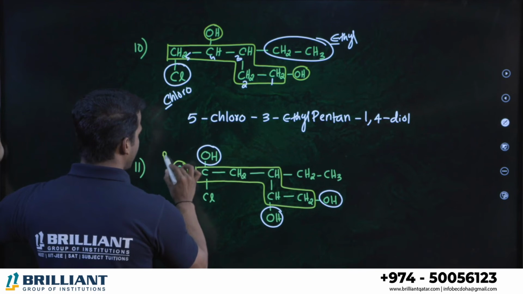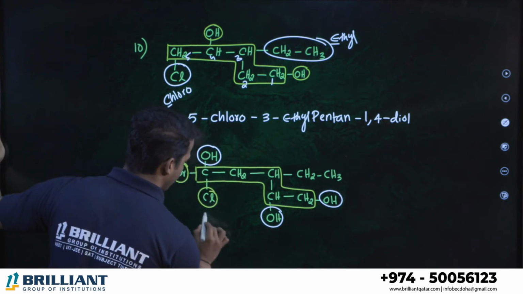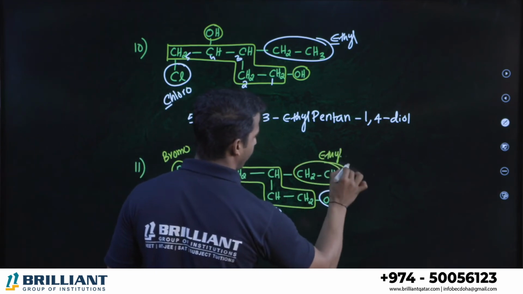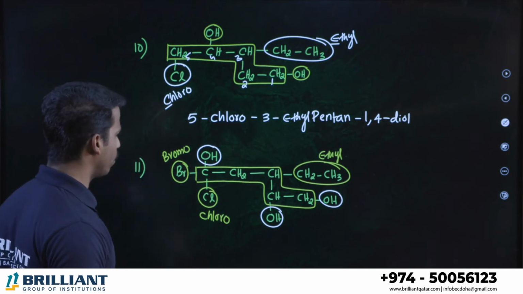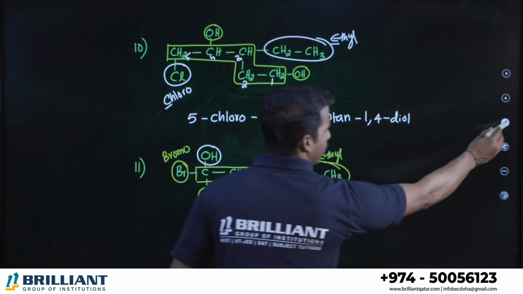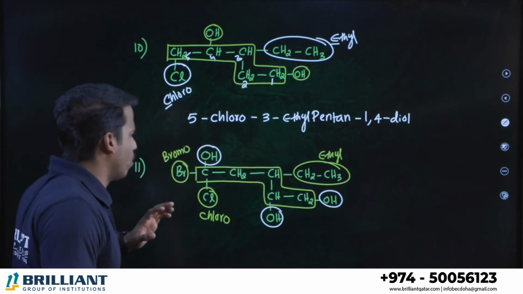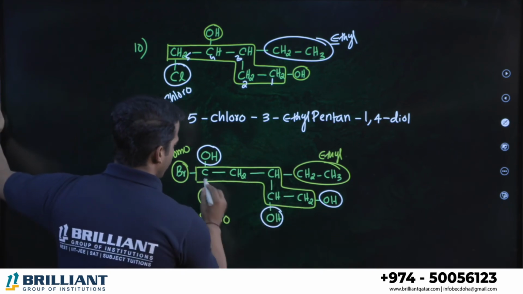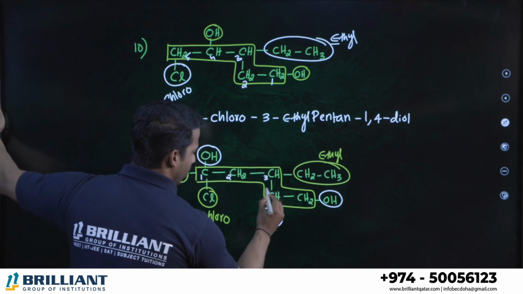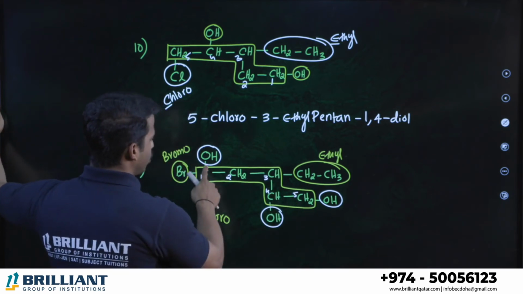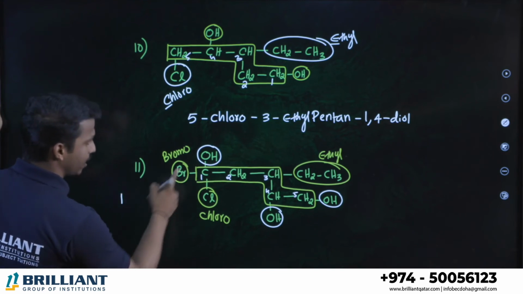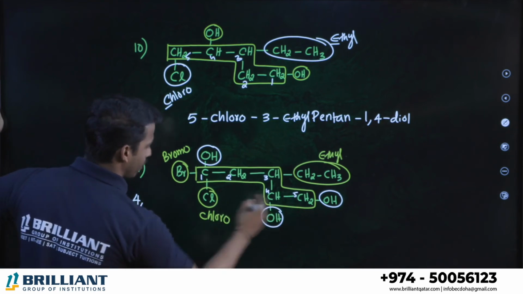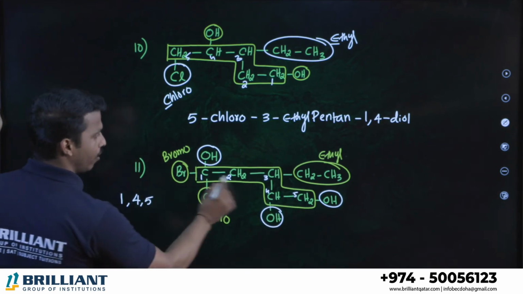So what does Br represent? Bromo. What does chlorine represent? Chloro. What does CH3CH2 represent? Ethyl. Okay, fine. Let's go for the name, dear all. What's the name? We have to number the parent chain, right? Okay, let's number. The alcohol should get the lowest number. If you start from left to right, 1, 2, 3, 4, 5. In which positions is the alcohol present? First position, and then fourth position, and then fifth position. Correct or not? 1, 4, 5.